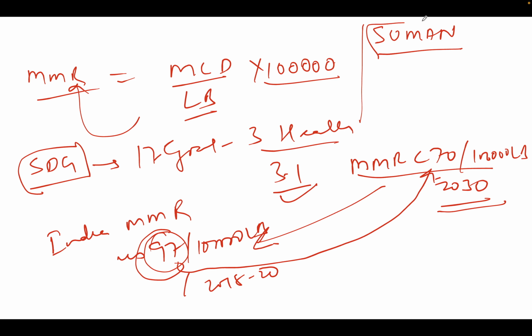This is the latest program which has been introduced, which focuses on a zero tolerance policy on any preventable maternal deaths. This is the way you can coordinate and integrate different concepts, and it becomes easy for us to understand. So I'll stop here, and the remaining questions I'll take tomorrow.